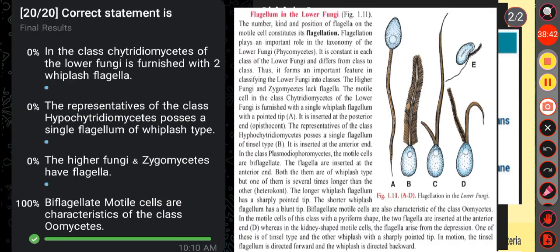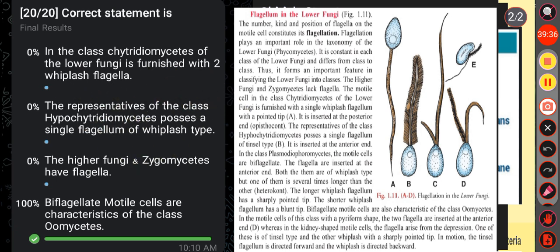Okay, then last question, the correct statement is. Option A, the class Chytridiomycetes of the lower fungi is furnished with two whiplash flagella. No, it is an incorrect one. Remember, the motile cell in the class Chytridiomycetes of the lower fungi is furnished with a single whiplash flagellum with a pointed tip, like in figure A. Okay, so in the class Chytridiomycetes, a single whiplash flagellum is present, not two.